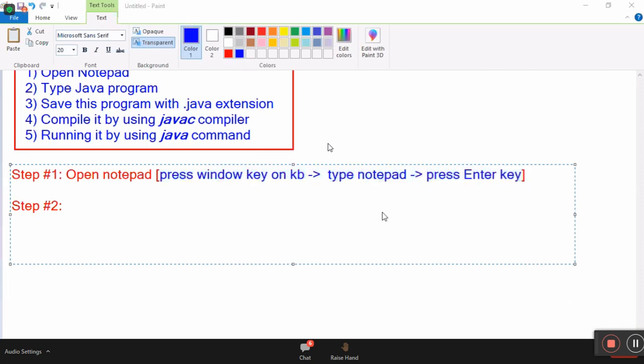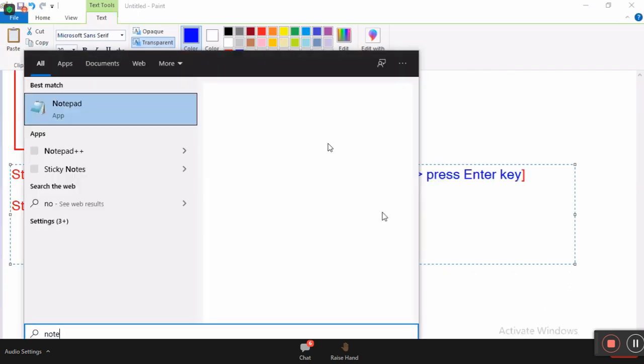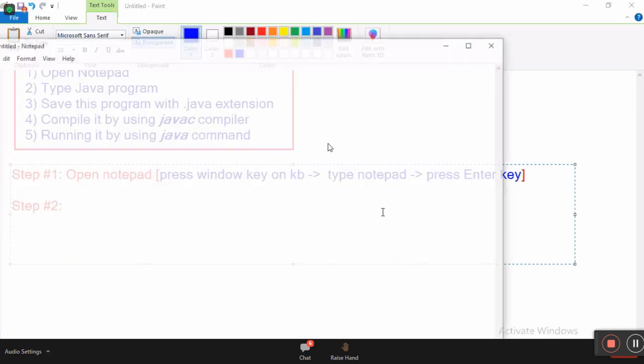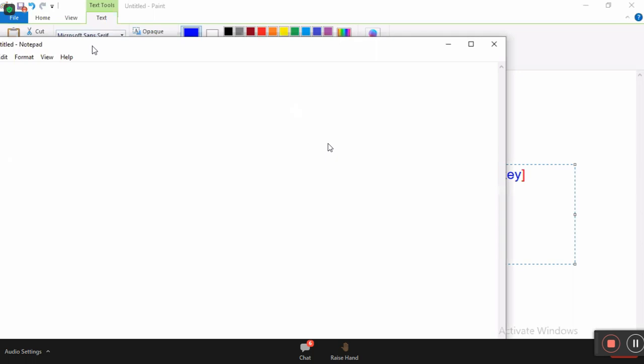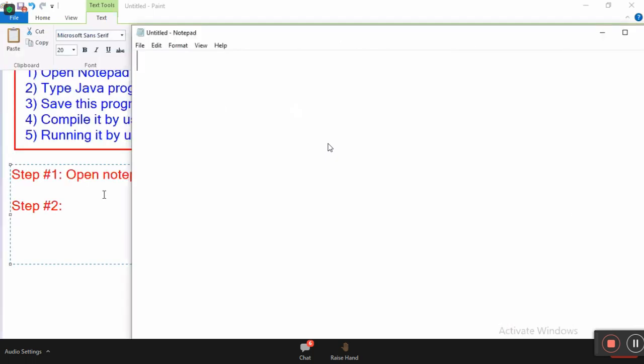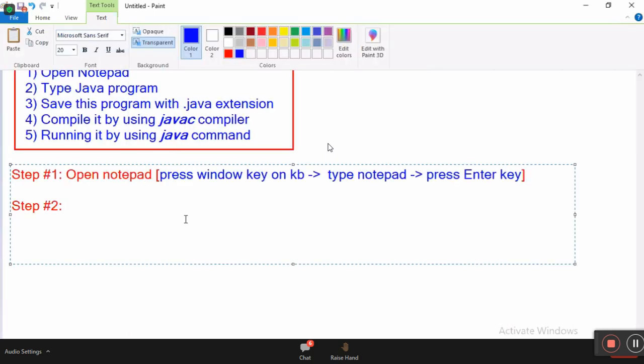Press Windows key, type Notepad, press enter key. Notepad ready? Next, step number 2. Type Java program as shown below. Okay?